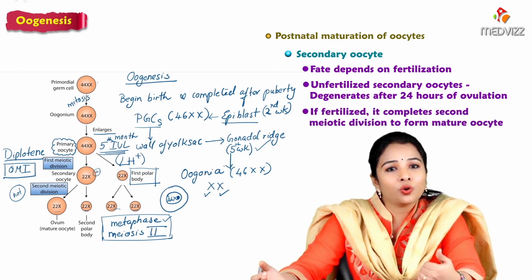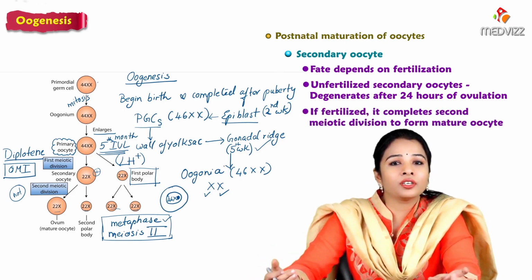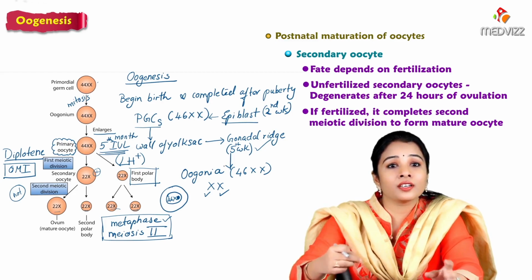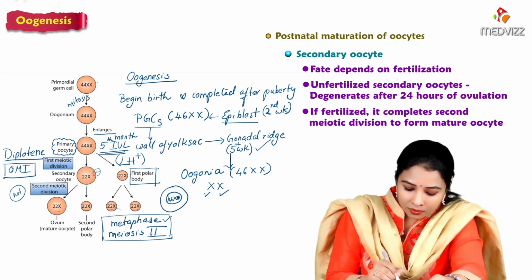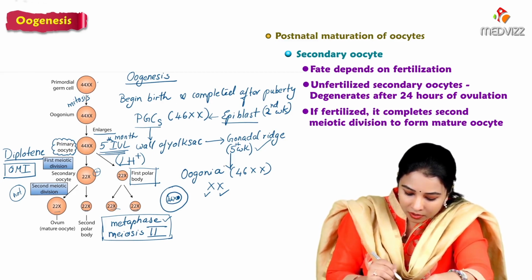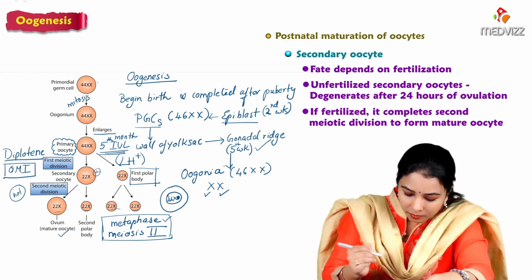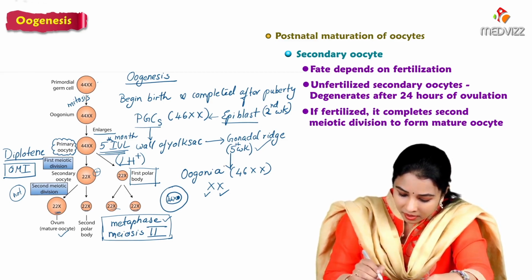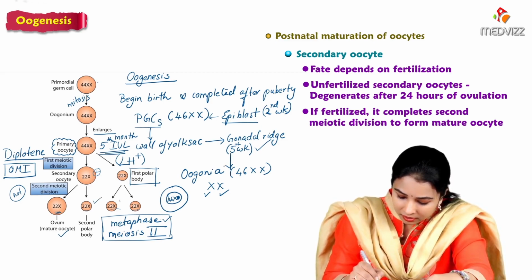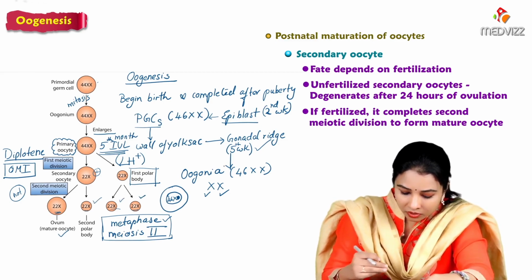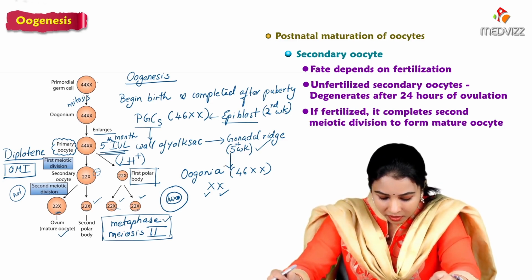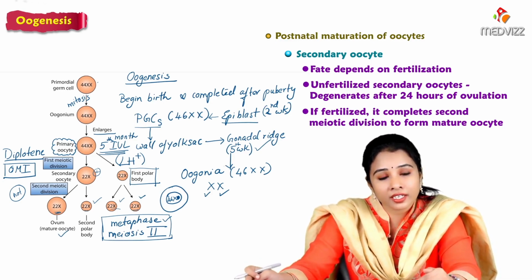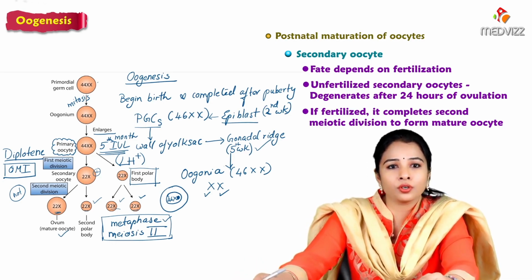It forms a mature ovum only if it undergoes fertilization. Only when the sperm penetrates through the corona radiata does the secondary oocyte complete its second meiotic division to form a mature ovum having more cytoplasm, and we can see the polar bodies formed because of completing the second meiotic division. So only at the time of fertilization will the secondary oocyte complete its second meiotic division. That thing you have to note down here.